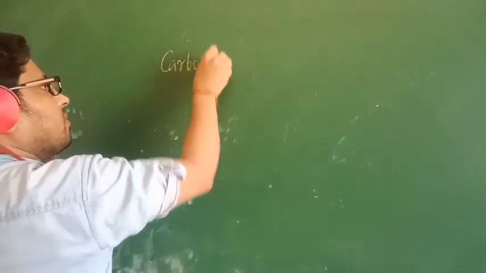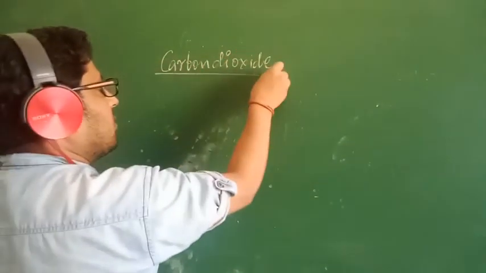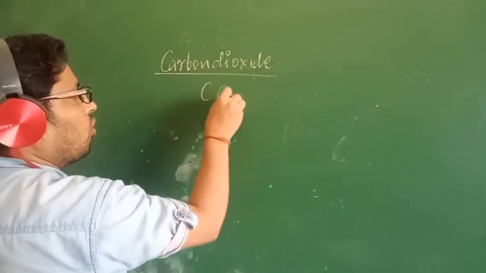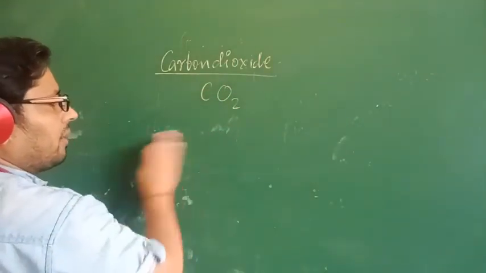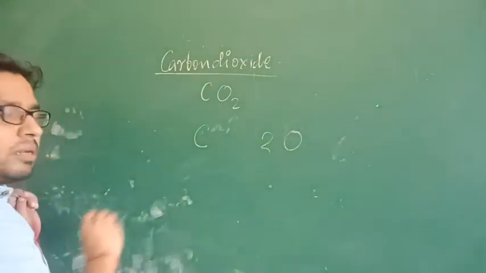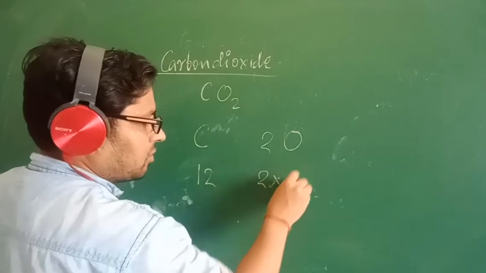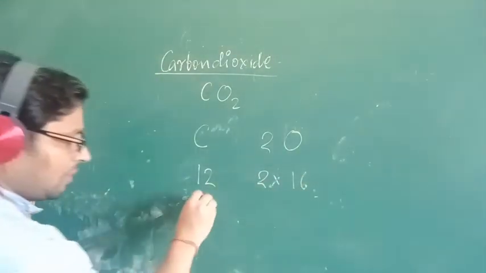This is carbon dioxide. The formula is CO2. Check out here: carbon and 2 oxygen. The mass of carbon is 12. 2 multiplied by the mass of oxygen, which is 16. So here what will be?